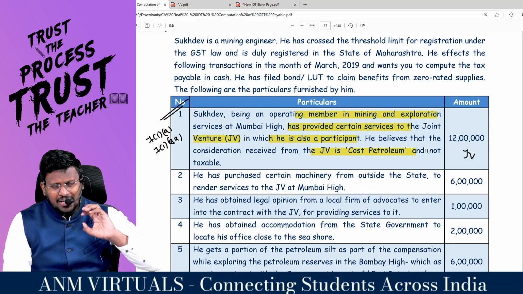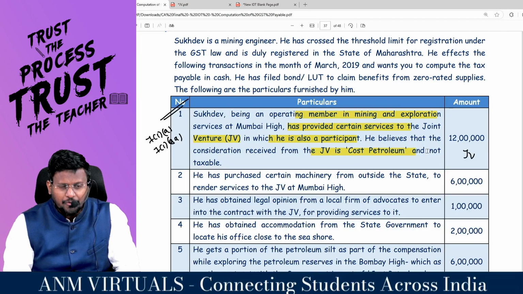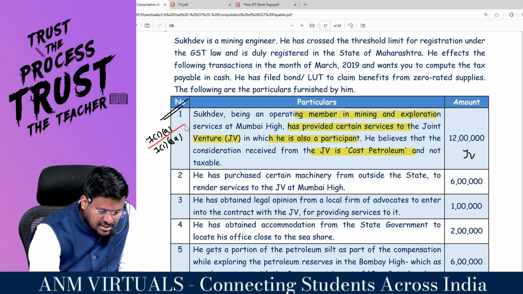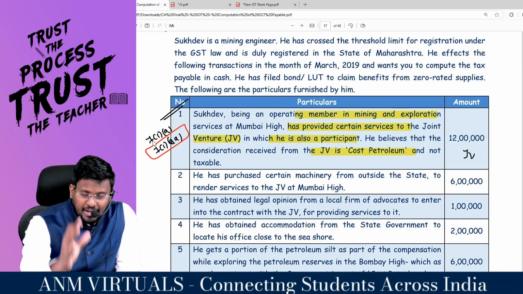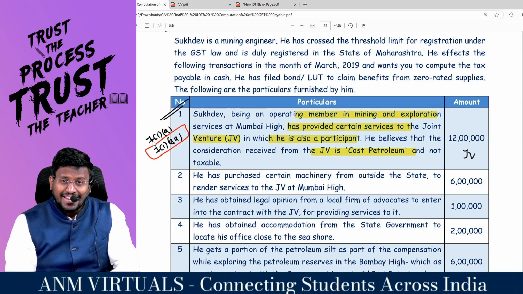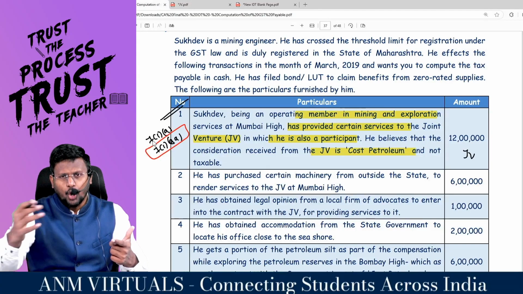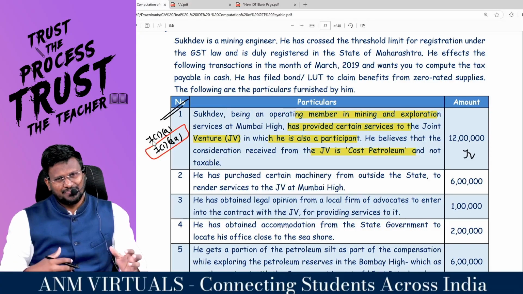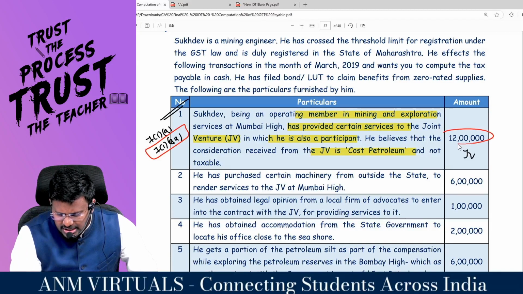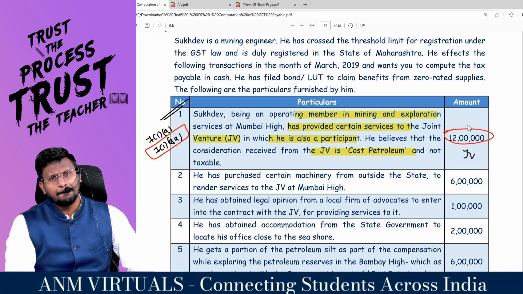For Sukhdev, whatever services he has provided to the joint venture will fall under section 7, subsection 1, clause AA. Services provided by any person other than an individual to its members, or vice versa, should be treated as supply. So this 12 lakh is not a part of cost petroleum.